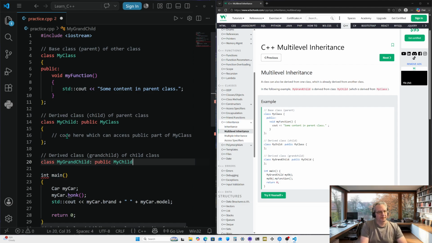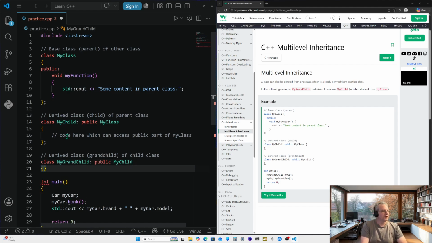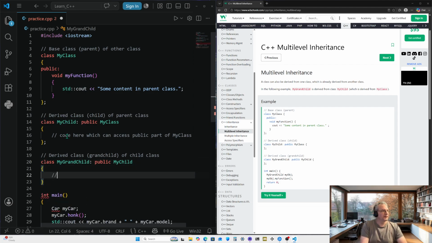And then curly brackets, code here, which can access public part of my class.